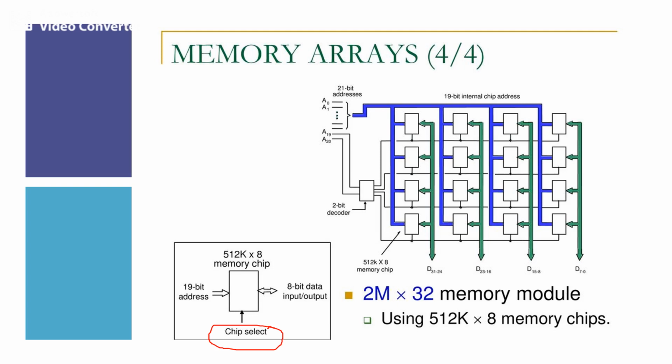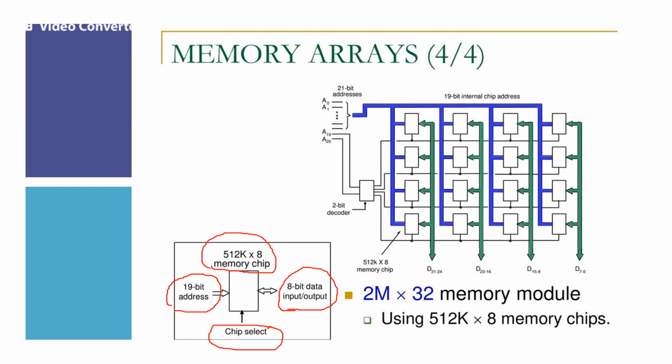Here we have a 19-bit address to a single memory chip and 8-bit data input or output lines. The tri-state buffers let the lines behave as either input or output, and only the selected chip places data on the data output line.